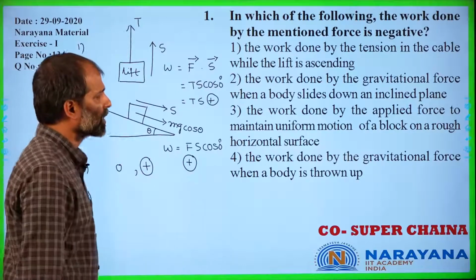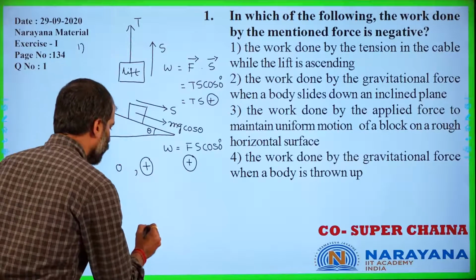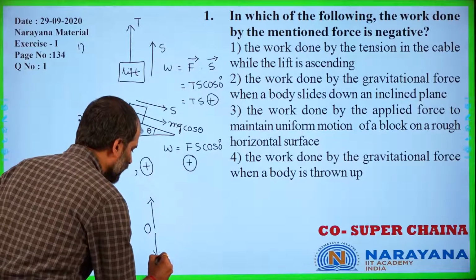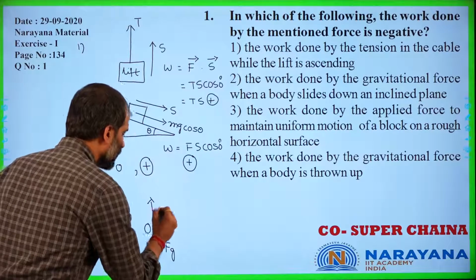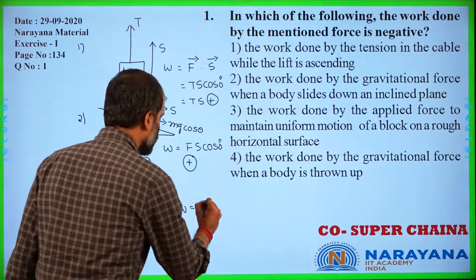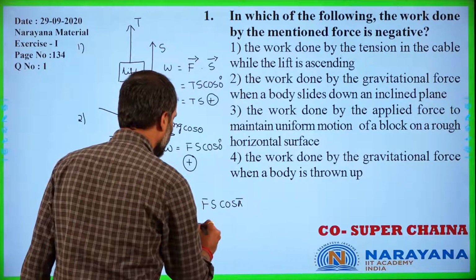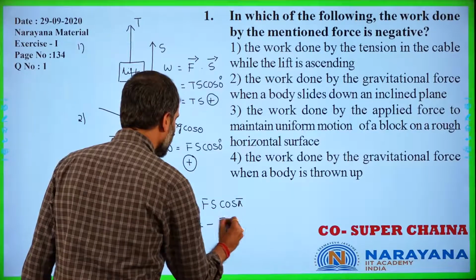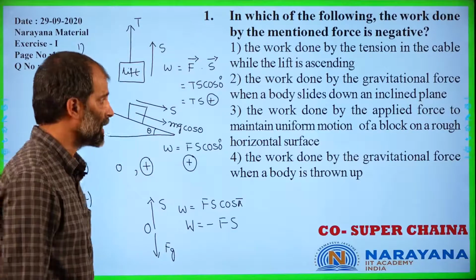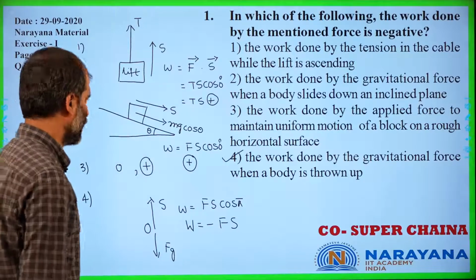Coming to the fourth case, work done by the gravitational force when a body is thrown up. When a body is thrown up, the gravitational force would be acting in the downward direction. The displacement of the body would be in the upward direction. So work done is equal to Fs cos 180, which is minus F times S. Minus F times S is the work done. And hence our fourth option is correct, right?